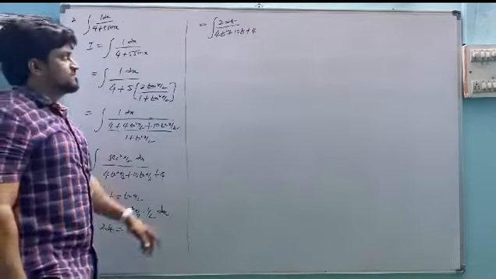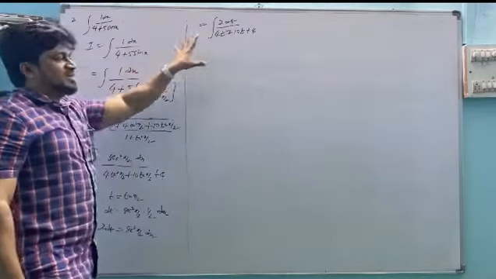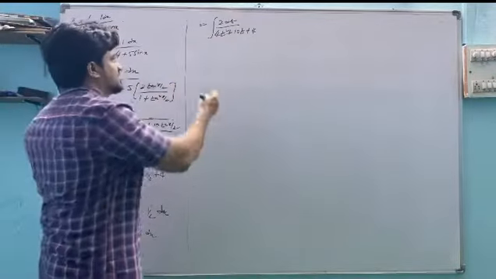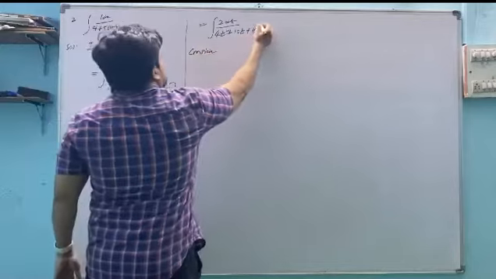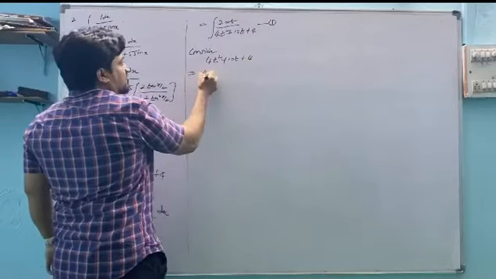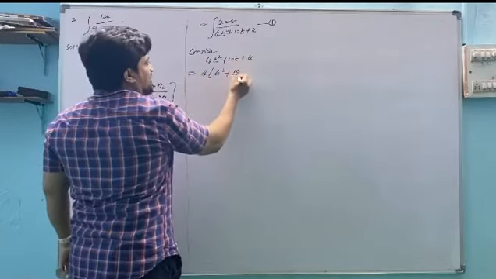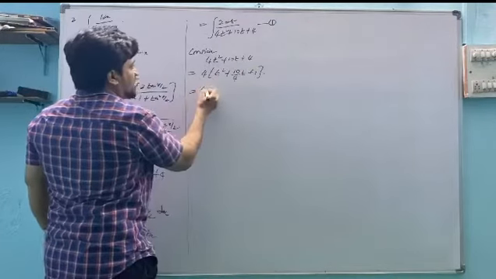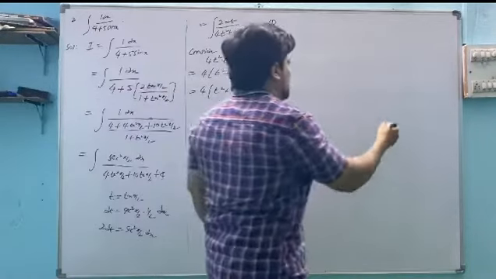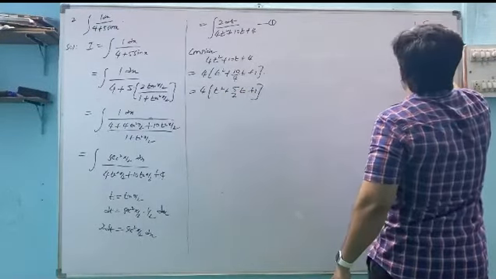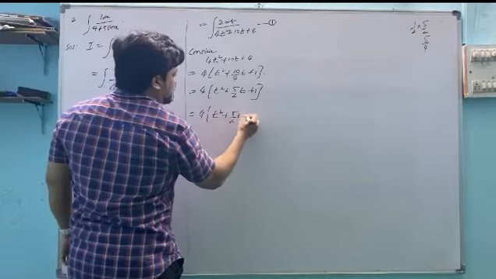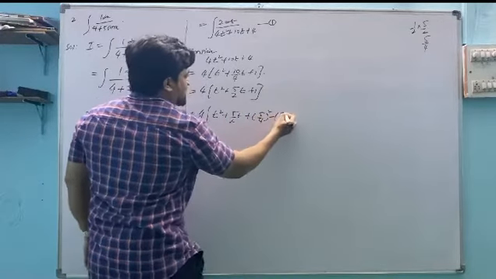Now what type did we get this one? Previously what I told you, whenever we find any quadratic function, consider that. Because we find a quadratic function, we should make it a perfect square. Take 4 common: t square plus 10 by 4 t plus 1. Then we have 4 into t square plus 5 by 2 t plus 1. Half of 5 by 2 is 5 by 4. So we write 4 into t square plus 5 by 2 t plus 5 by 4 whole square, minus 5 by 4 whole square,